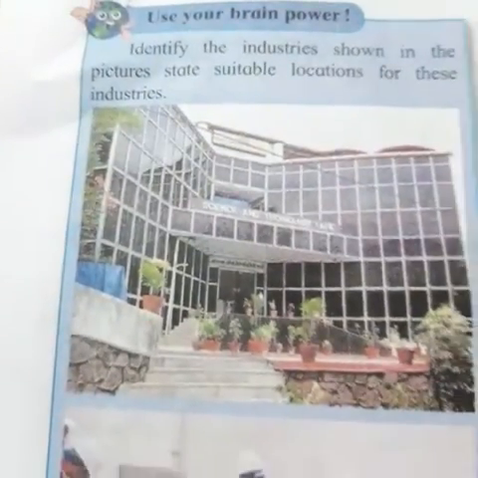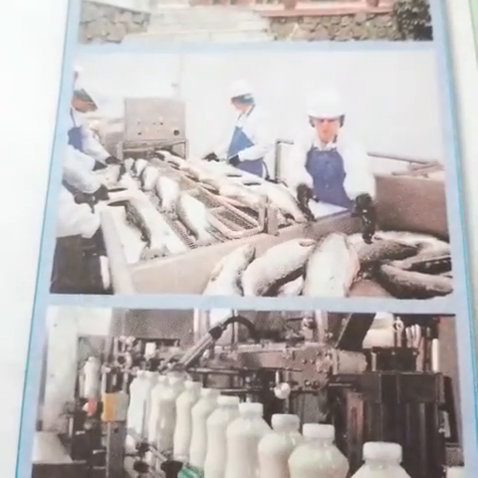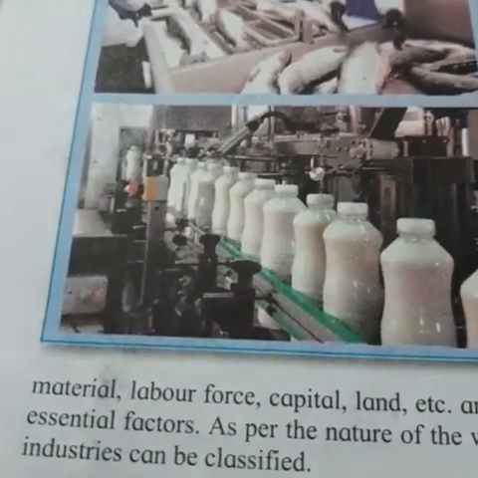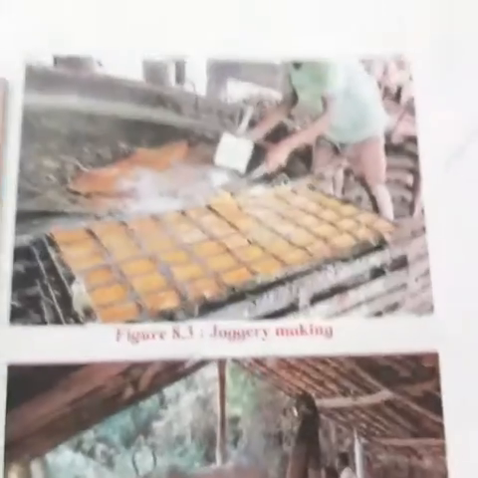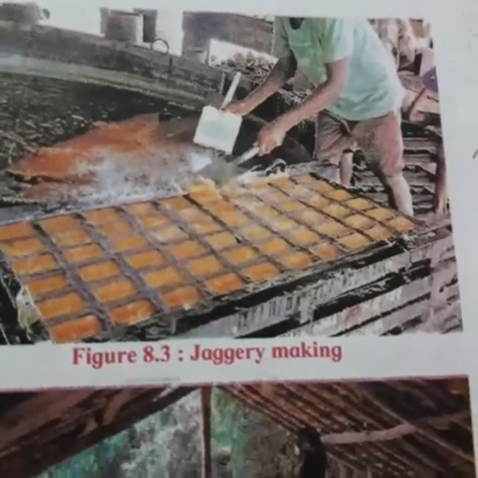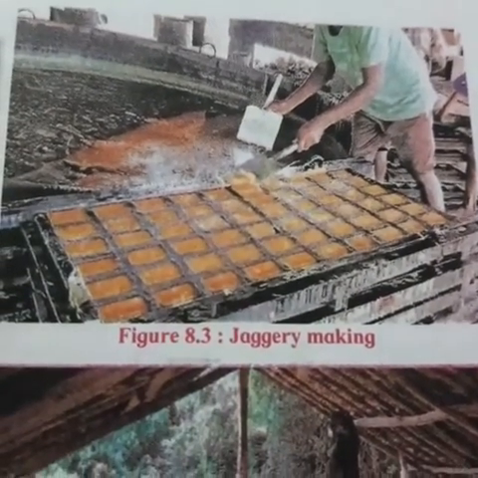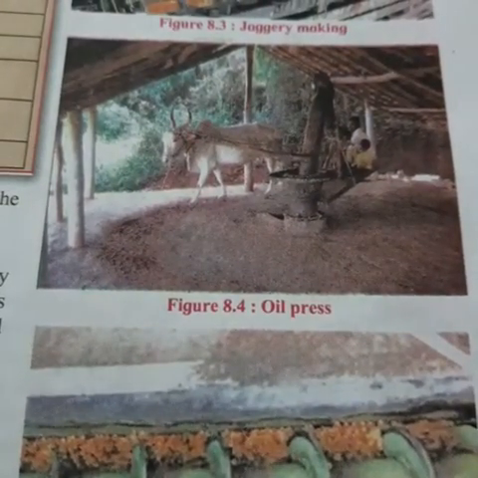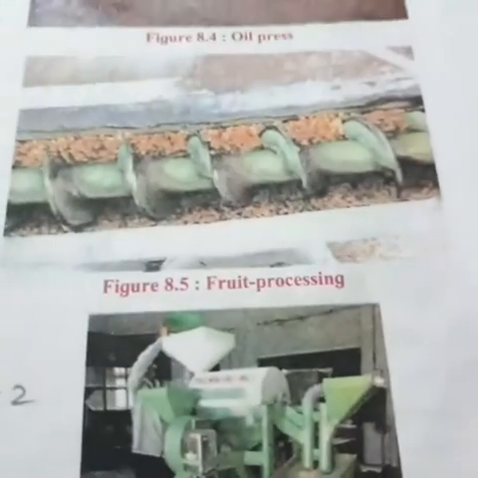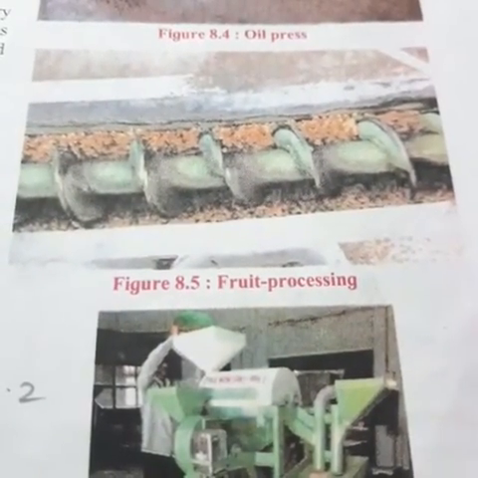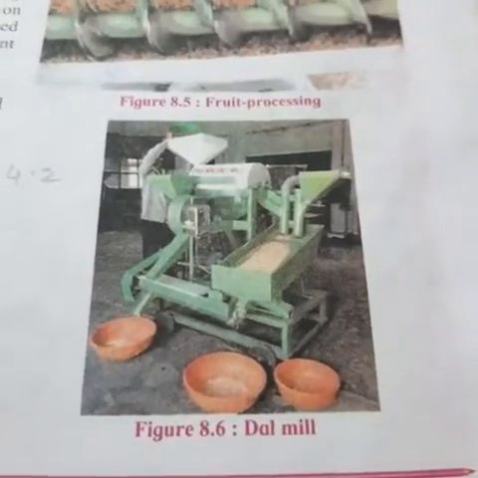Now they have given this picture. It's an industry. Over here they have given jaggery making. This is the jaggery making industry. Then this is the oil press industry. This is the food processing, and then this is the dal mill making industry.